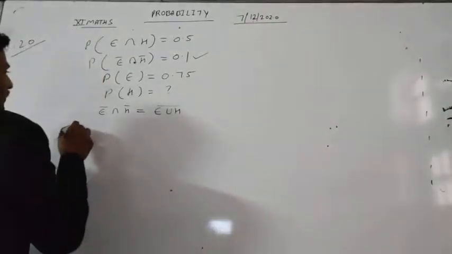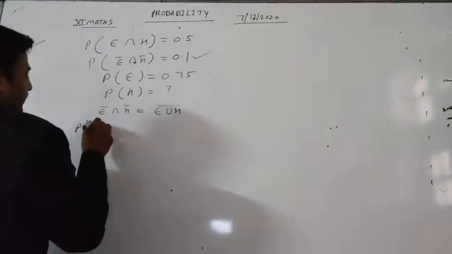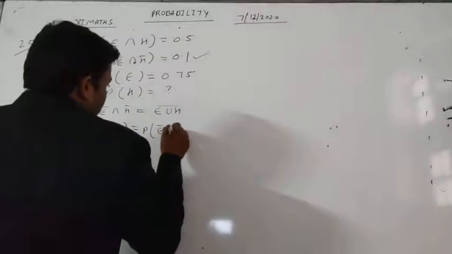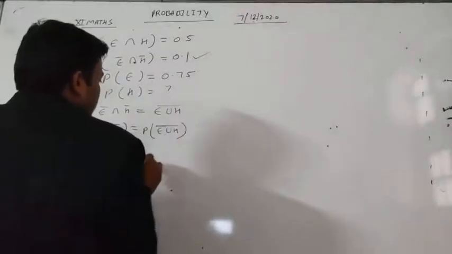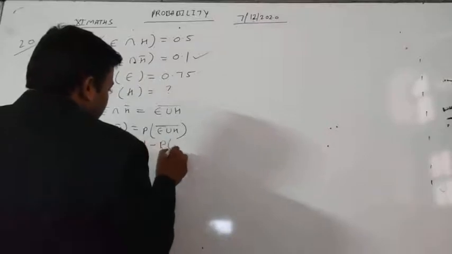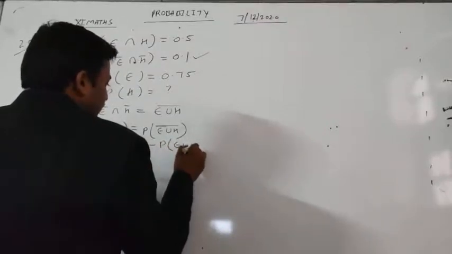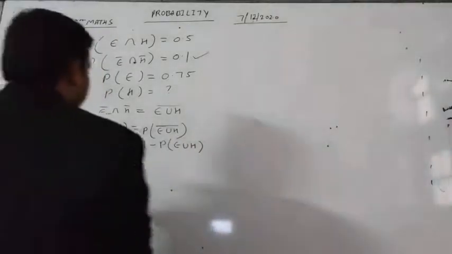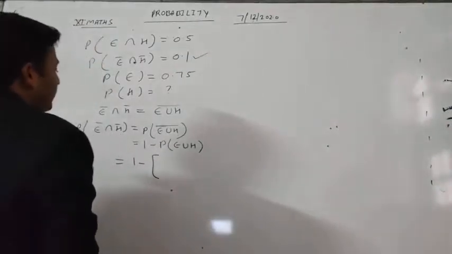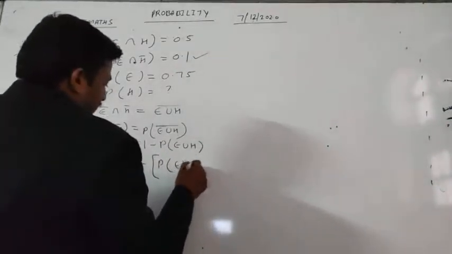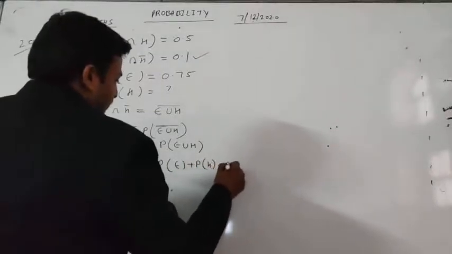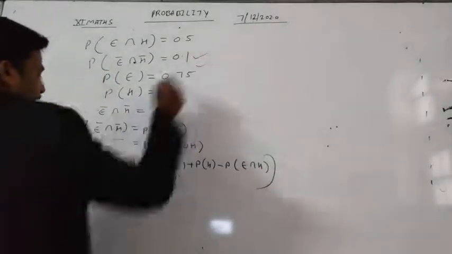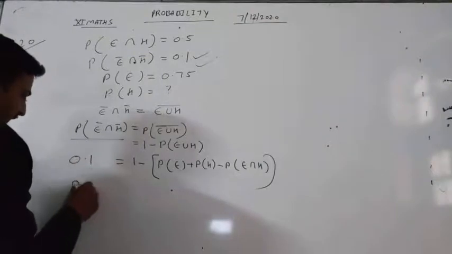So the probability of E' intersection H' is equal to the probability of (E union H)', which is written as 1 minus the probability of E union H. And 1 minus the probability of E union H is 1 minus [probability of E plus probability of H minus probability of E intersection H]. Now this is given as 0.1, so we can write 0.1 in place of this.